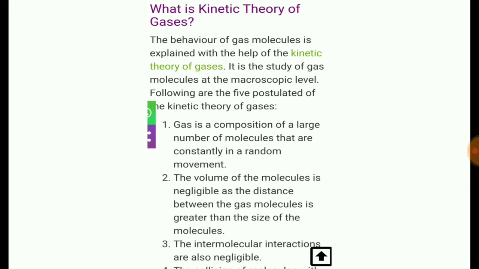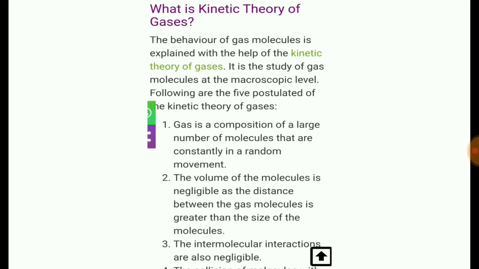When we are spraying a perfume, or simply burning an incense stick in any corner of the room, the smell is spread throughout the room. That means the molecules are constantly in movement, or we can take Brownian motion as an example of this random motion of gases.